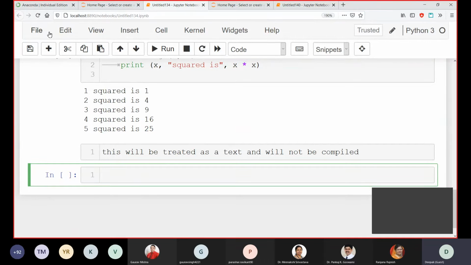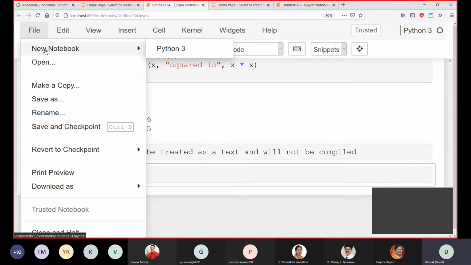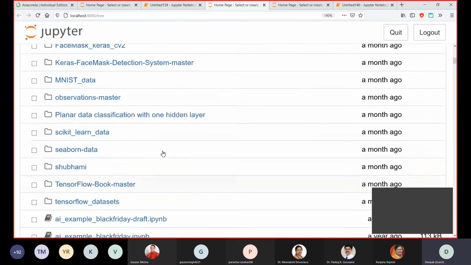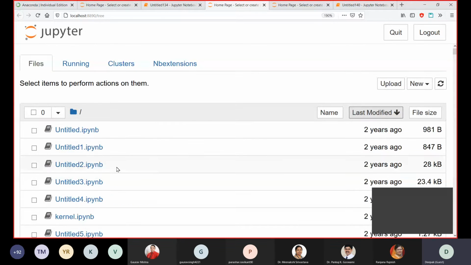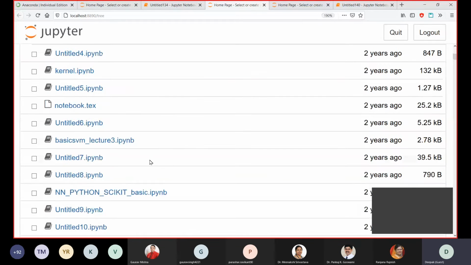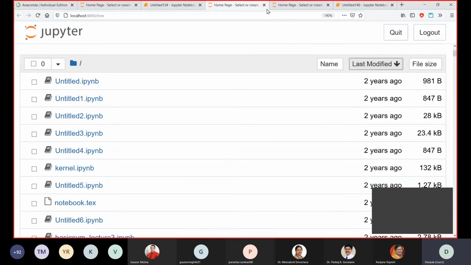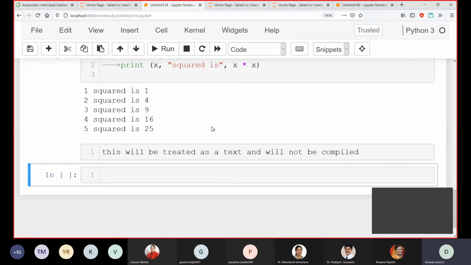Apart from that, you can open a Python program also here. So that's also a feature. Any .py file you can open. So if you get any .py file online, you can definitely call it in Jupyter Notebook and compile it. That's also a feature given over there.